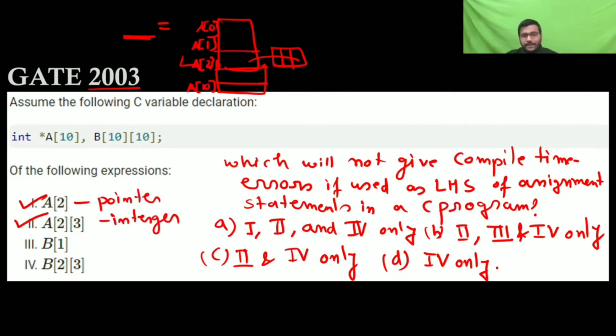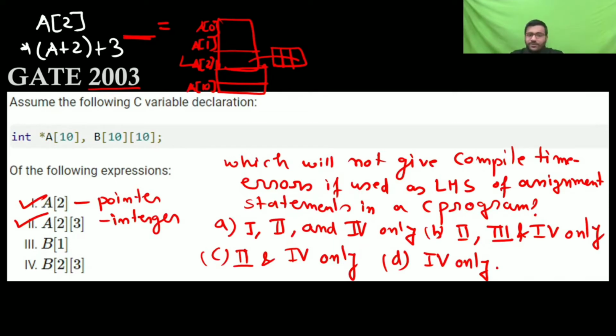When you write A2 in the compiler, it will interpret it as a plus 2. So the address of a plus 2, and then the value at that address. Then the value at that address plus 3 is going to be like this: plus 3, after this plus 3. So when you reach there, you go to the address where it is pointing, add the plus 3, and you will go to the plus 3.